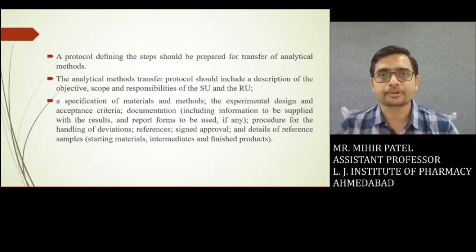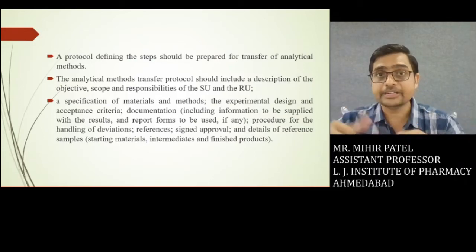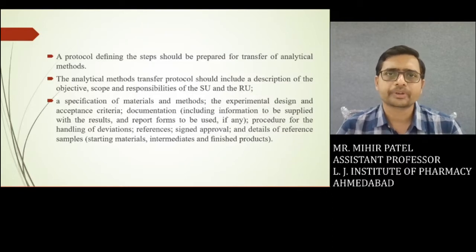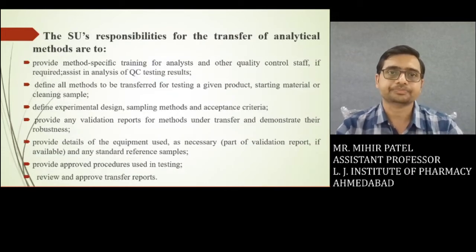Then the procedure for handling of deviations, references, signed approval, and the details of samples with respect to starting, intermediate, or the finished product. In short, in this point, we have to follow different kinds of guideline with respect to the different stages of our product.